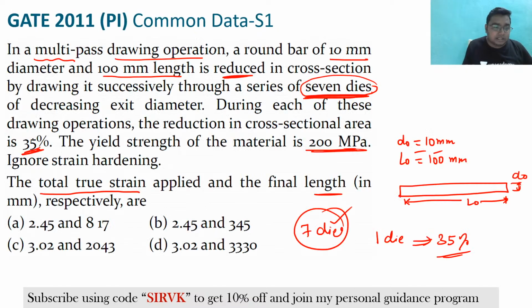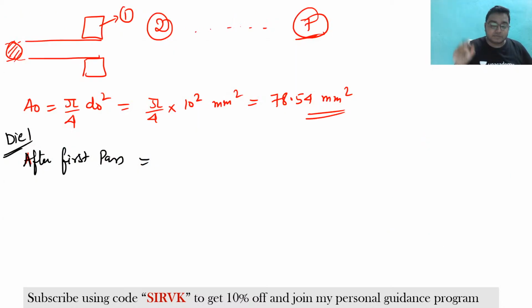It has been told that each and every die will give the 35% reduction. Reduction in what? Cross-sectional area. Mind it. So if there is a reduction in the cross-sectional area, I can say that (1 minus 0.35) into A naught will be the final area. Clear? After the first pass, this is going to be your final area.